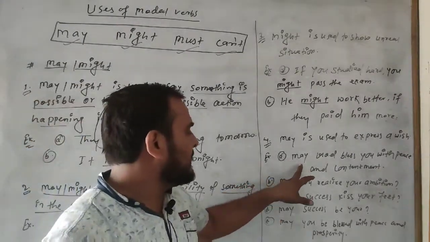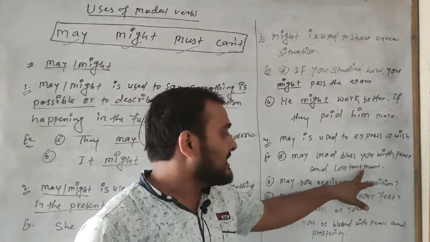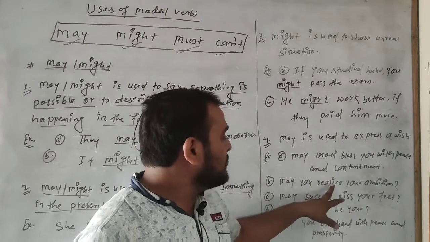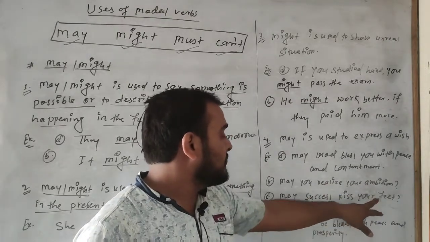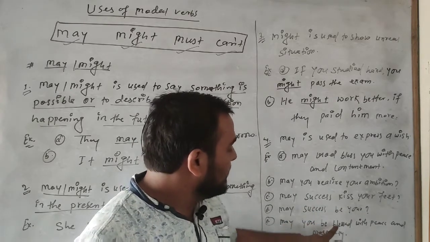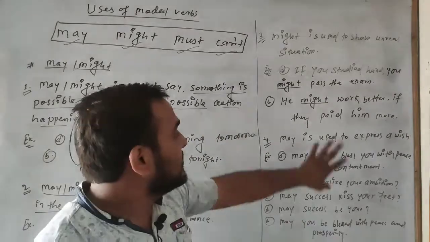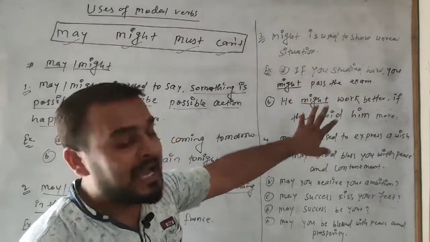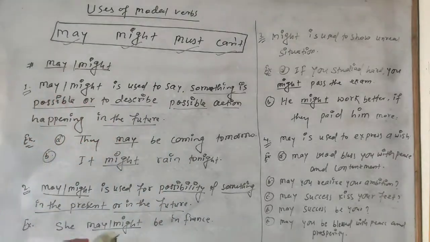For example: may God bless you with peace and contentment, may you realize your ambition, may success kiss your feet, may you be blessed with peace and prosperity. This is the use of may and might.